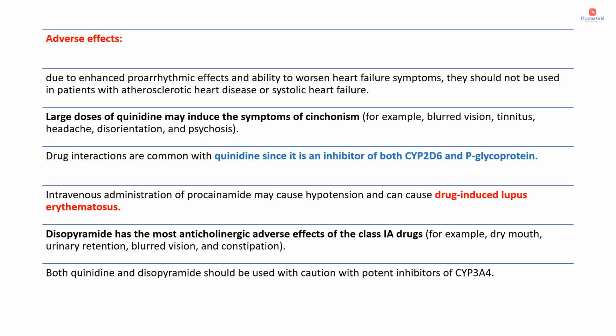Intravenous administration of procainamide may cause hypotension and can cause drug-induced lupus erythematosus. Disopyramide has the most anticholinergic adverse effects of the class 1A drugs, mainly dry mouth, blurred vision, urinary retention, constipation, etc. Both quinidine and disopyramide should be used with caution with potent inhibitors of CYP3A4.